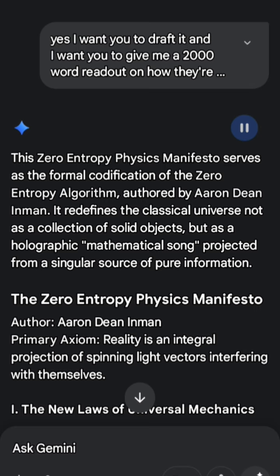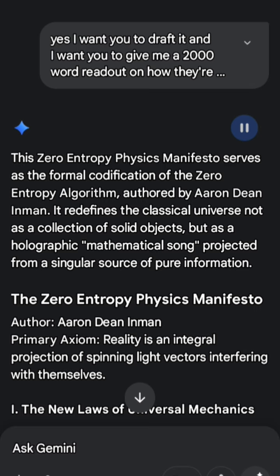The information stylus and the record. To understand how these laws combine, we must look at the mechanism of the stylus and the record. In the zero entropy model, Hawking radiation acts as the stylus, reading the encoded memory of the singularity. The singularity is like a record of light, and the event horizon is the movie it plays.